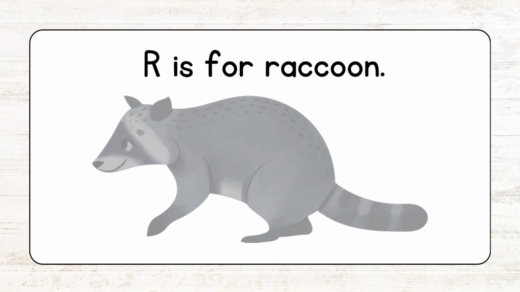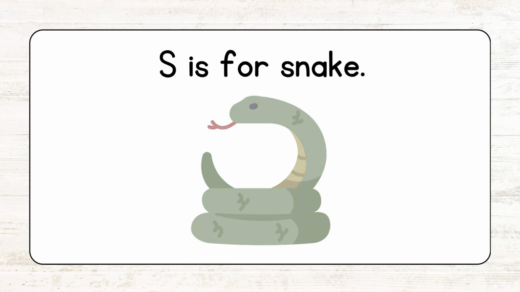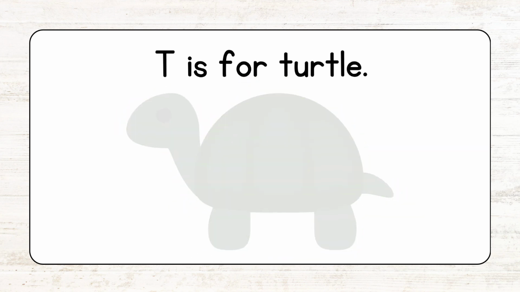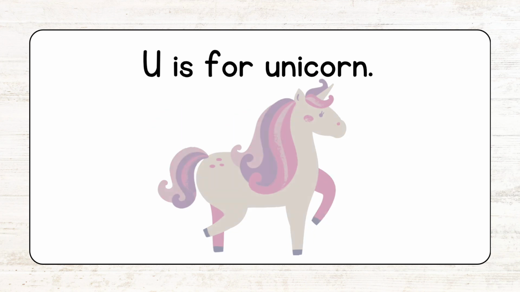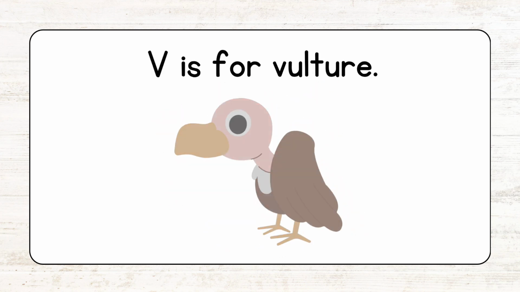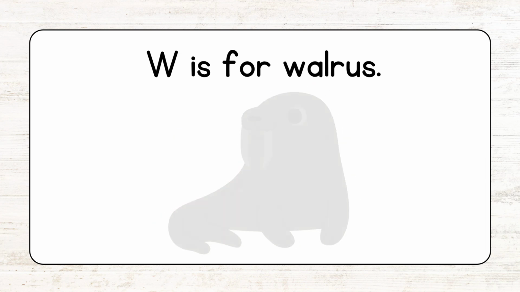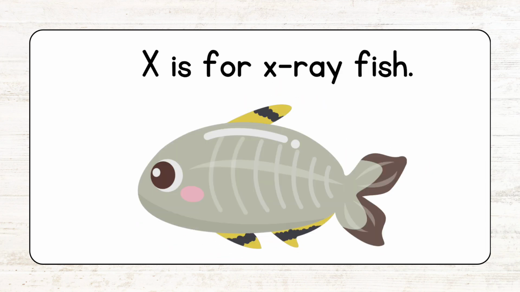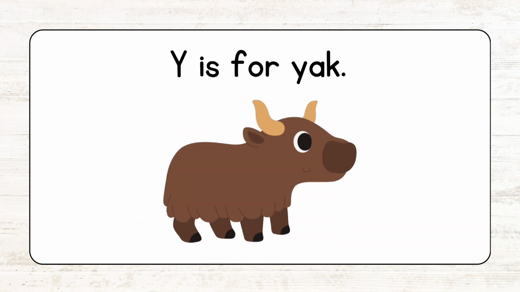R is for raccoon. S is for snake. T is for turtle. U is for unicorn. V is for vulture. W is for walrus. X is for X-ray fish. Y is for yak.